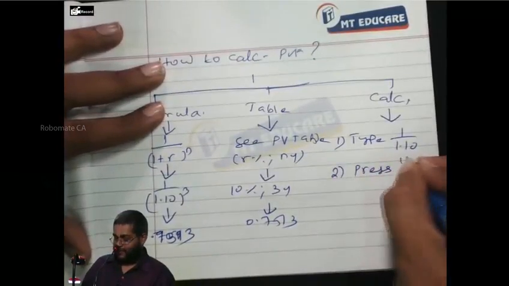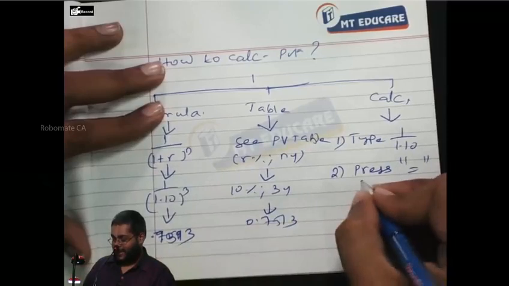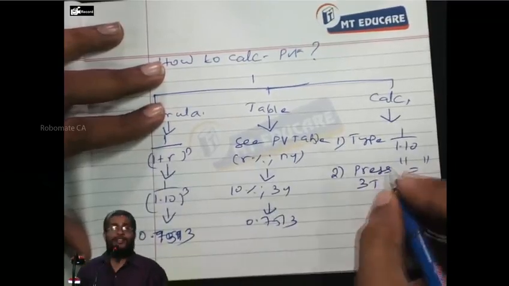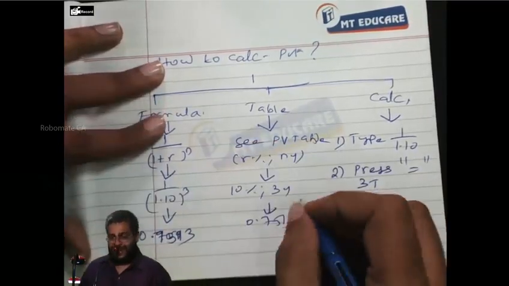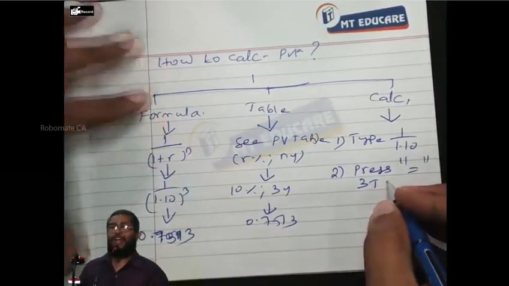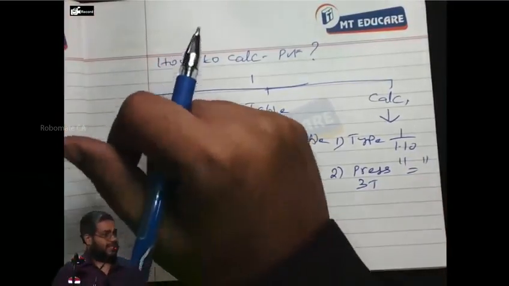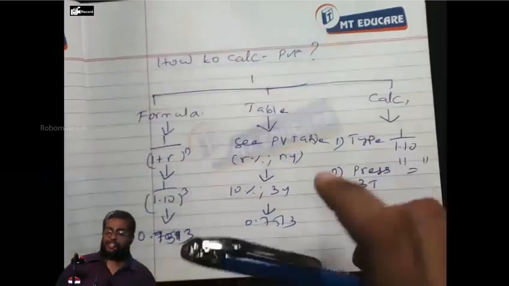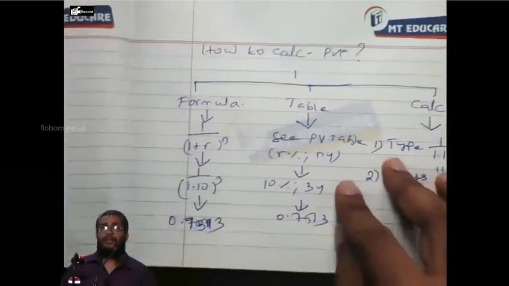Okay. Press the equal to key. How many times? Three times. Don't always say three times for this problem. Can I proceed? Now, you will be getting the present value factor. That's how one should understand the present value factor.